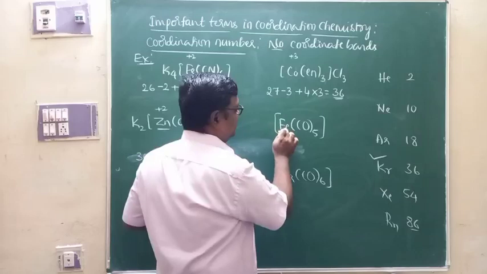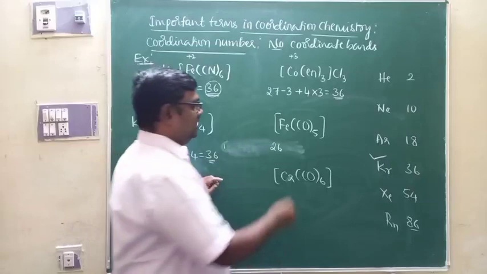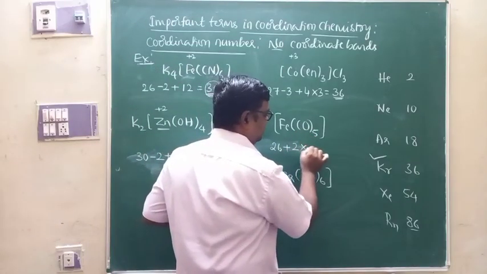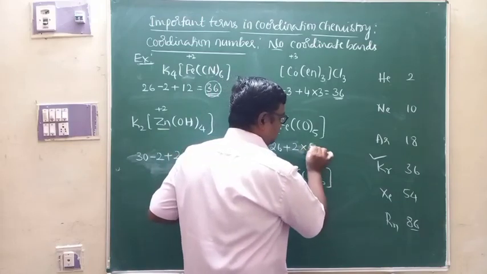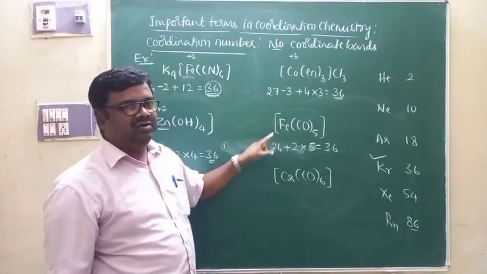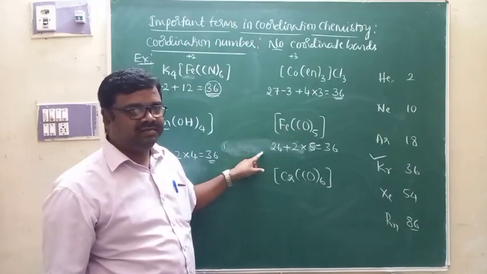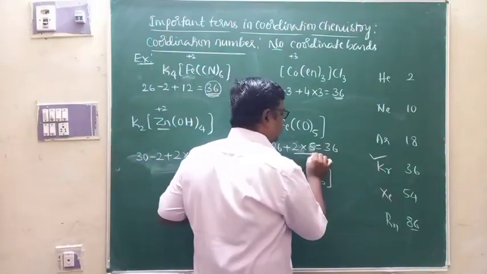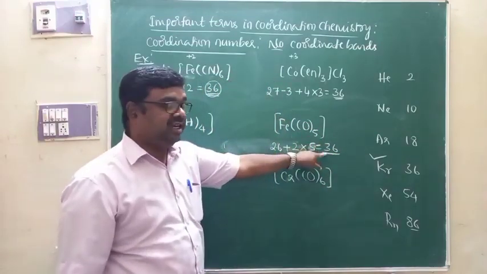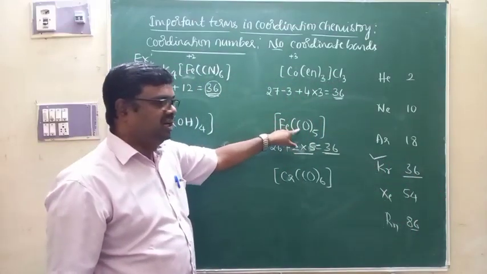Look at this case. The oxidation number of iron in this case is 0. The number of electrons in iron will be 26. And of course, each ligand will contribute 2 electrons. 5 ligands together contribute 10 electrons. So 10 plus 26 is equal to 36. Iron has already got 26 electrons. If it gains 10 electrons from 5 ligands, then the total number of electrons in it becomes equal to 36, the atomic number of the nearest noble gas. That's why Fe is coordinated to 5 ligands.